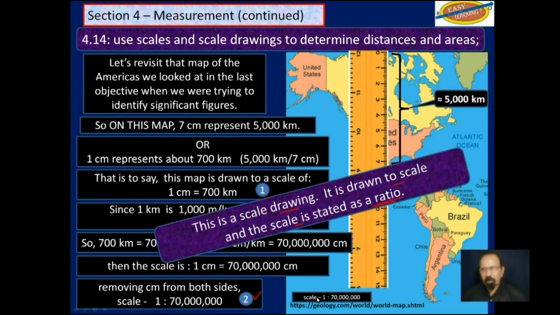This is the second way that we already pointed out that a scale on a scale map could be expressed. 1 to 70 million.